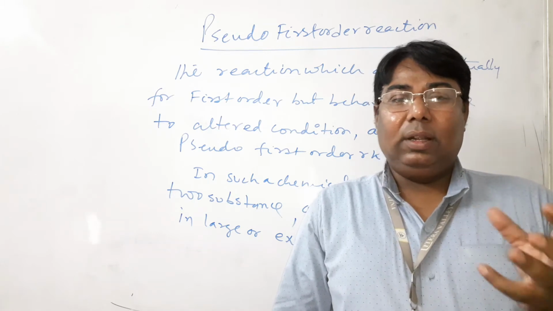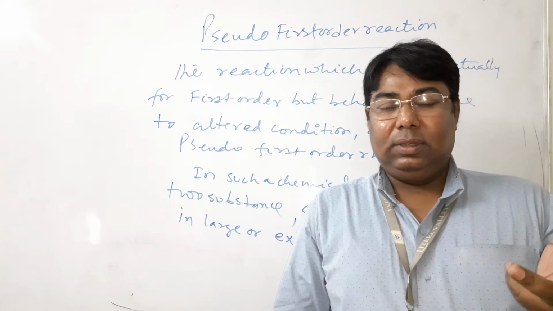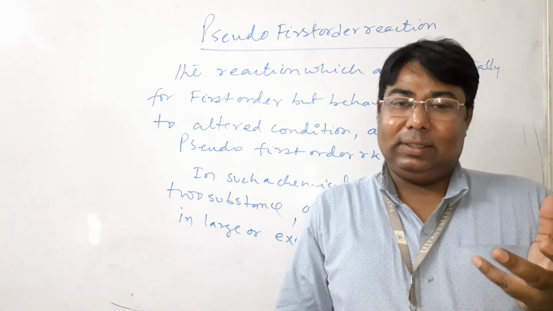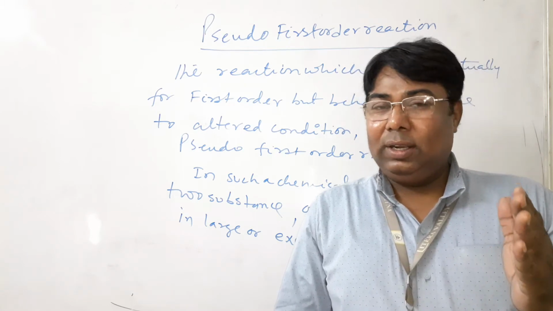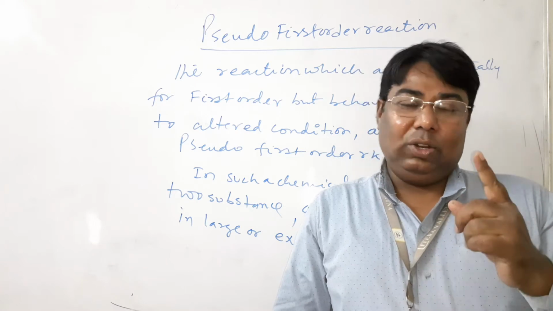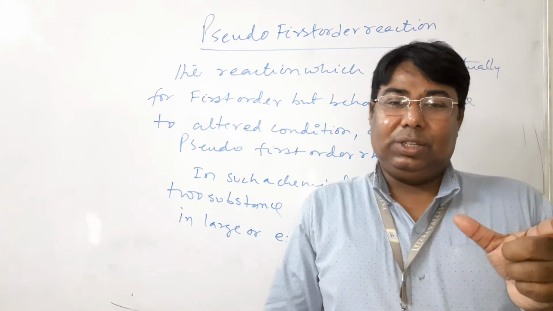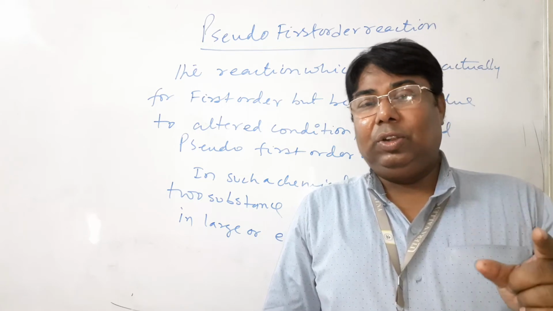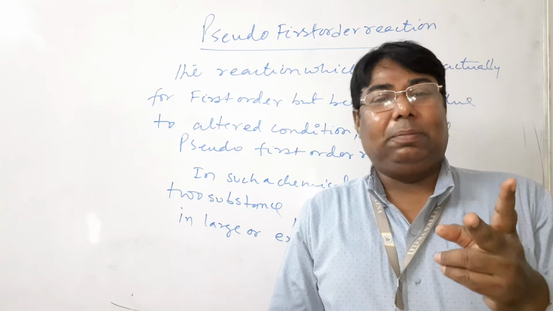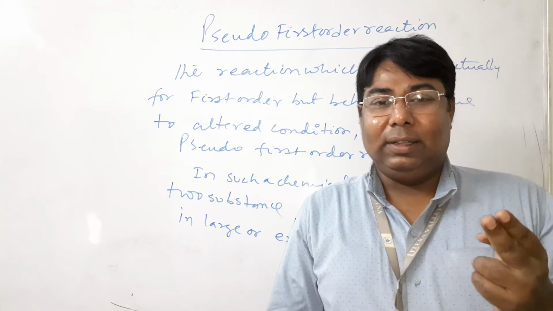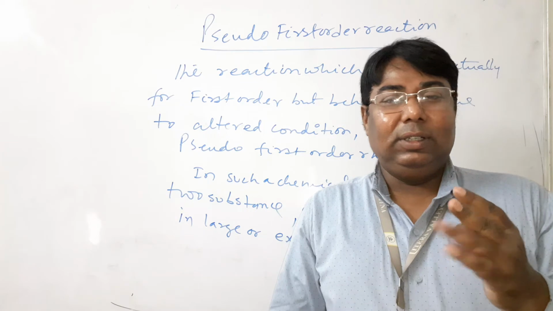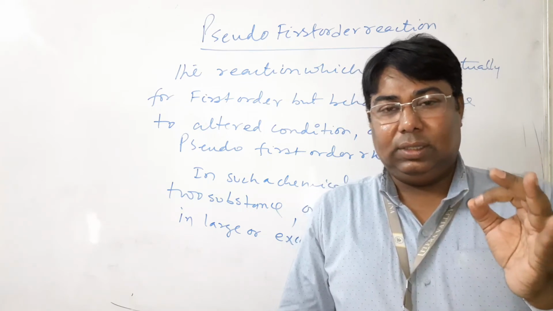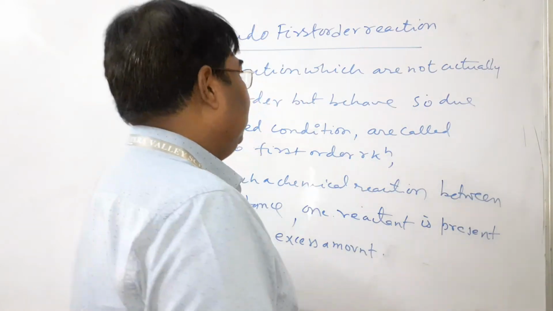For example, hydrolysis of ester. In the hydrolysis of ester, the amount of water is in excess. So in this case, order doesn't depend upon the water. It only depends upon the ester molecule. Hence, order will be one, but the molecularity of the reaction will be two, because two molecules participate or are engaged in the chemical reaction. So these kinds of reactions are known as pseudo first order reactions. So please note down the definition first.